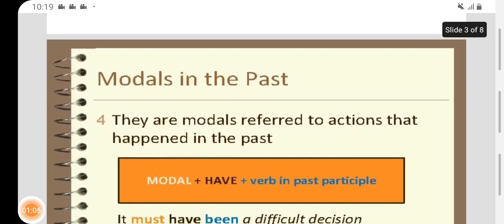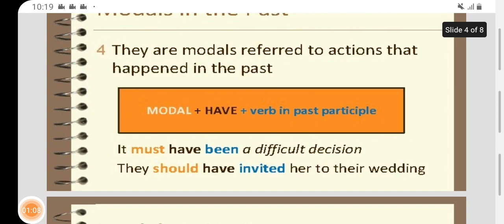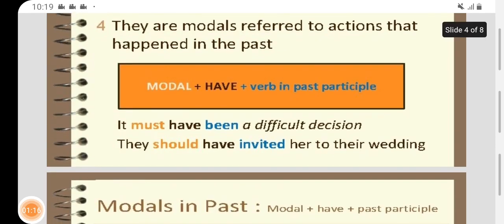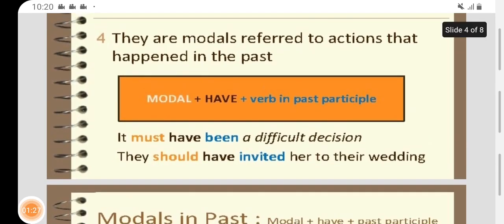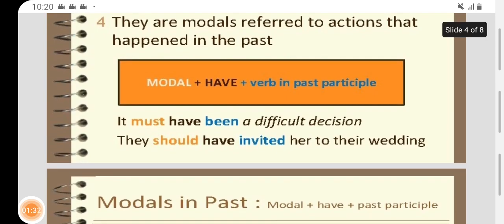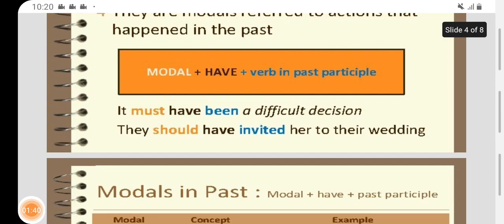Okay, here we go. Modals in the past. Have a look at this rule. Modals refer to actions that happened in the past. We have a modal verb, and then have, and then a verb in a past participle form. What do we mean by past participle form? We mean the third verb conjugation. Okay, it must have been a difficult decision. All right. They should have invited her to the wedding.